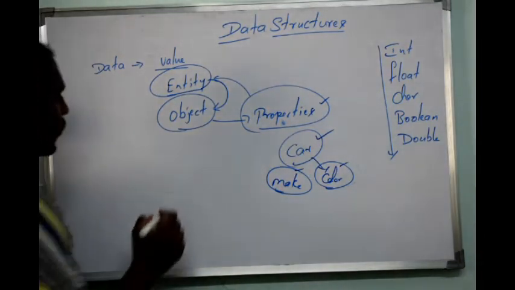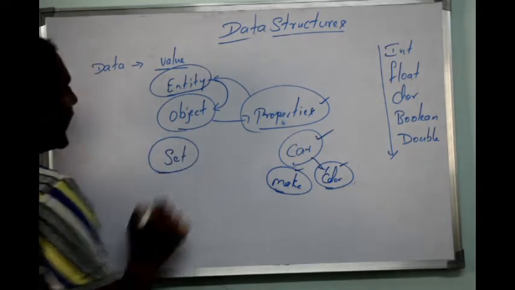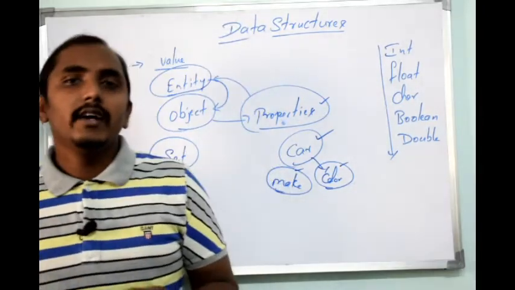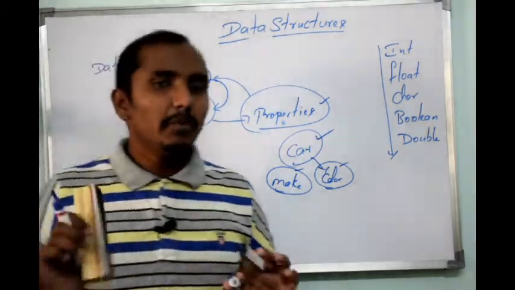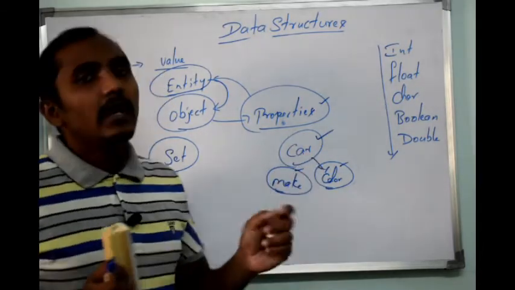Next we'll discuss what is an entity set. What is the meaning of entity set? An entity set is a set of entities which have the same properties. For example, if I say a car, a car is a simple entity.